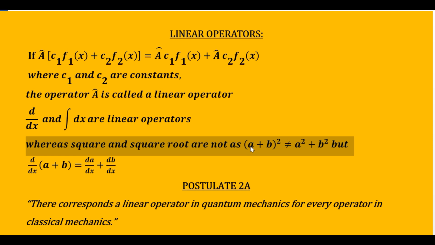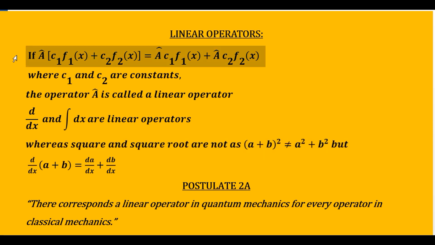I will explain how the square operator is not a linear operator. Say you have two functions f1(x) and f2(x). If f1(x) is equal to a and f2(x) is equal to b, then the square of f1 plus f2 is equal to (a plus b) square. Now you know that (a plus b) square is equal to a square plus 2ab plus b square, but it cannot be equal to a square plus b square. So you will say that this equation is not satisfied in the case of the square operator.